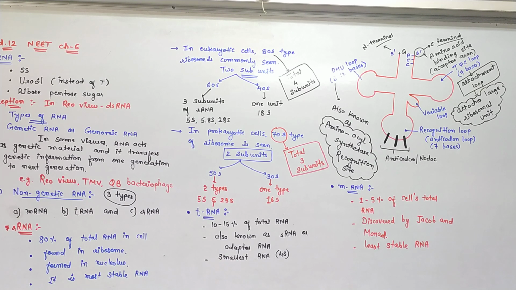Through these vesicles the modified protein is released outside of the Golgi body, and through the plasma membrane it comes outside of the cell, and the particular function can be carried out.